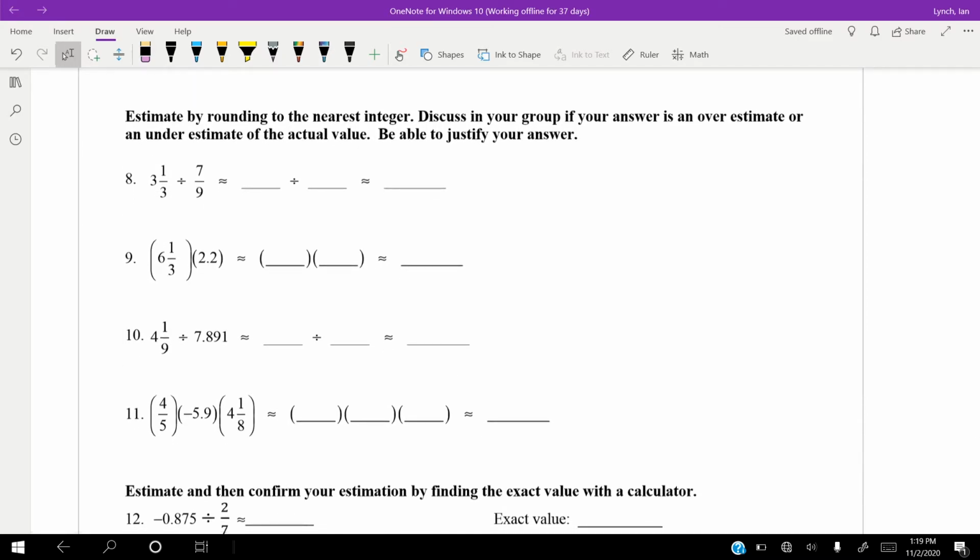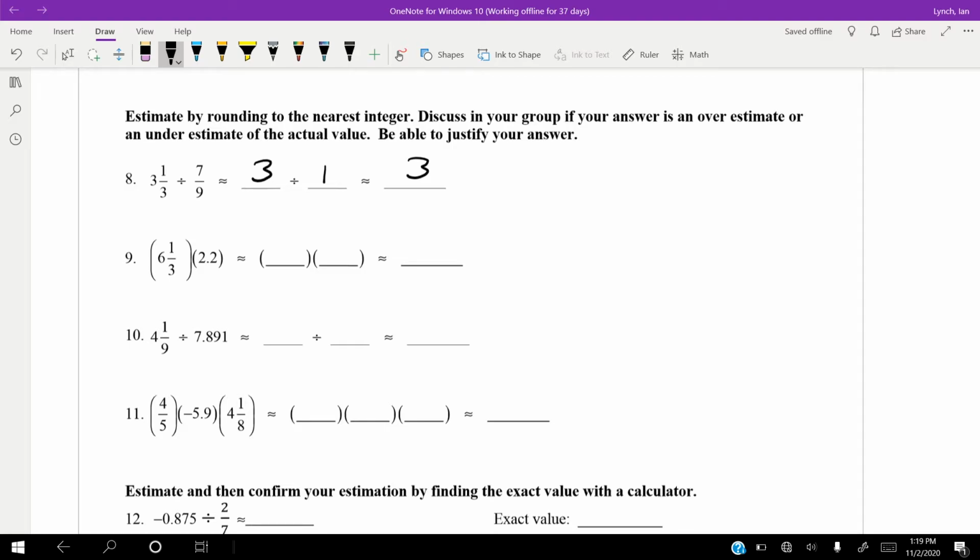Alright, so let's look at this page. We're going to estimate by rounding to the nearest integer. Now, I'm not going to do all of these, but I will do a few. So, this is a 3 1/3. That's approximately 3. 7/9 is approximately 1. So, this is going to be around 3. 3 1/3 divided by 7/9.